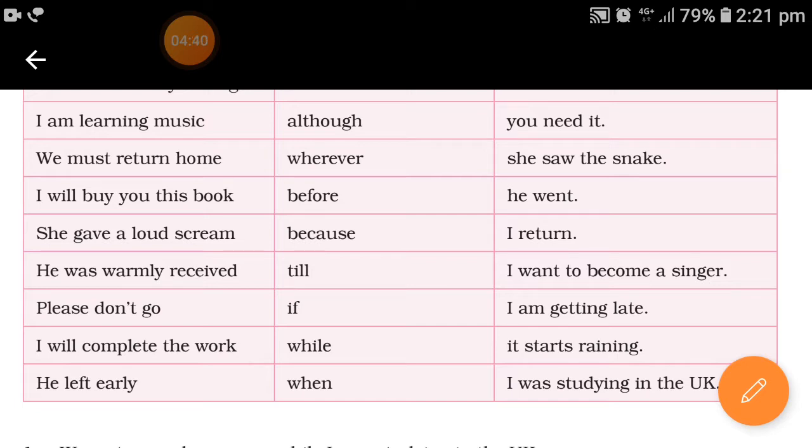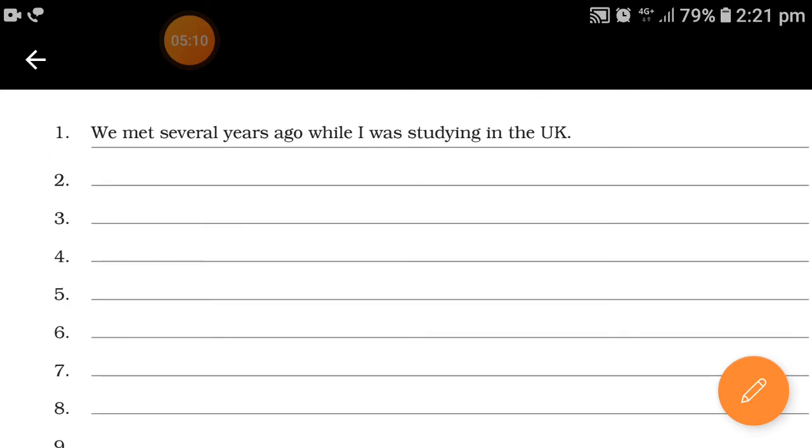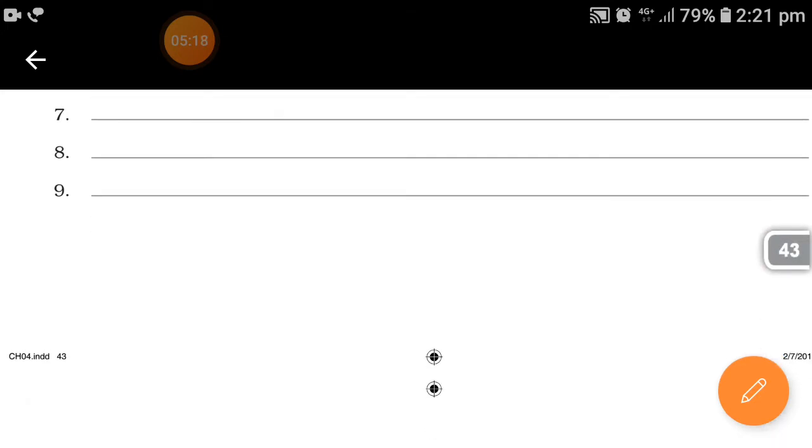He was warmly received wherever he went. Please don't go till I return. I will complete the work although I am getting late. He left early so that he could catch the last train. So this is for worksheet number 7. Now let us move to worksheet number 8.